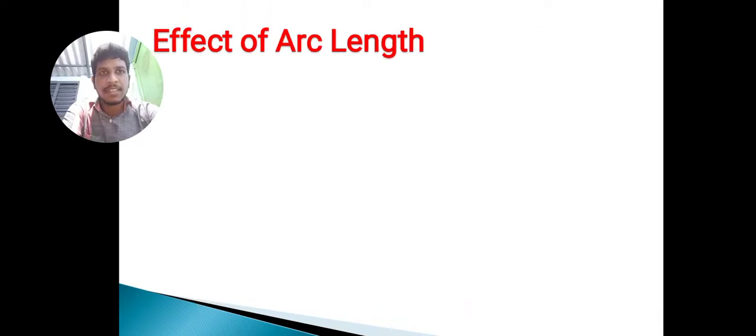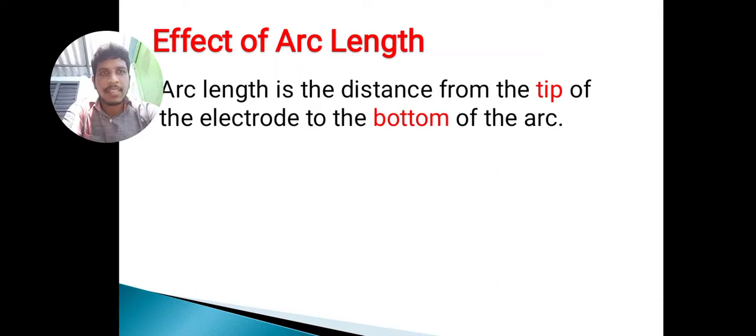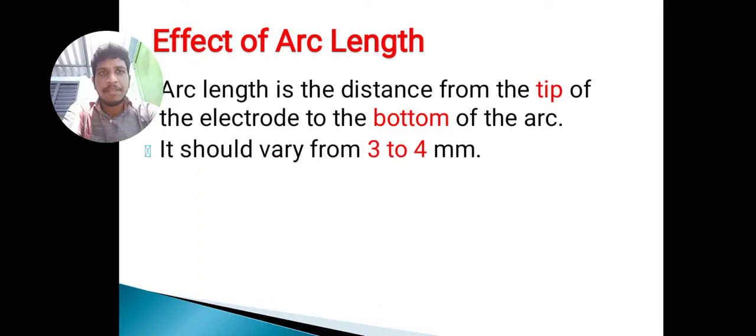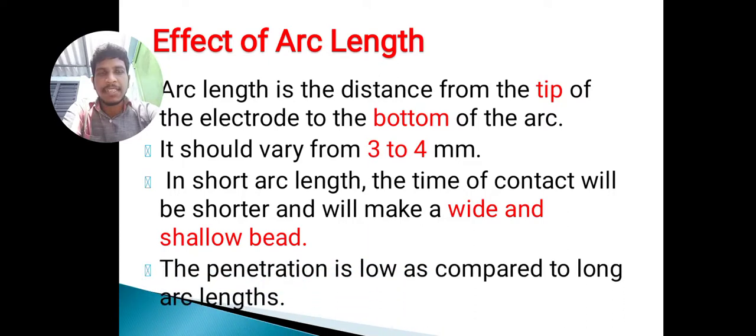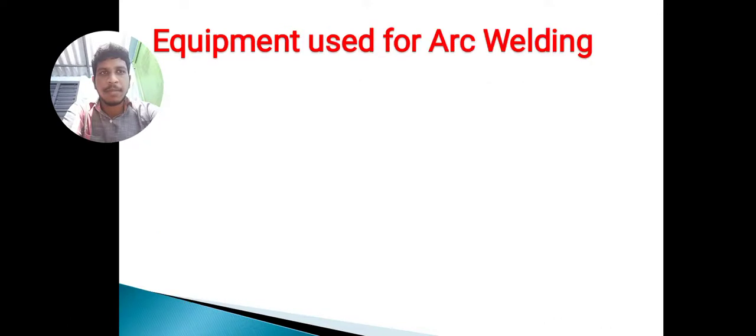And next, the effect of arc length. Arc length is the distance from the tip of the electrode to the bottom of the arc. It should vary from 3 to 4 mm. In a short arc length, the time of contact will be shorter and it will make a wide and shallow bead. The penetration is low as compared to long arc lengths, around 3 to 4 mm.